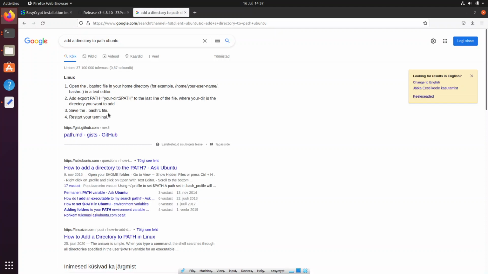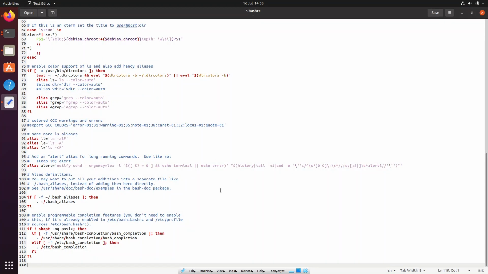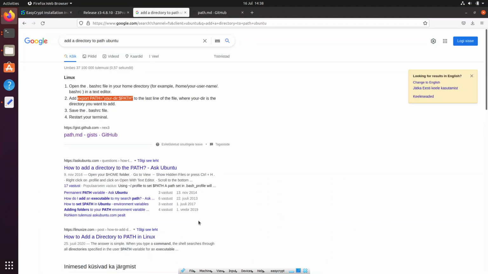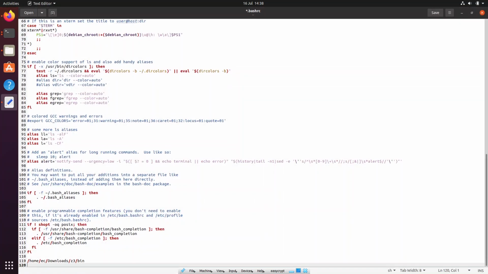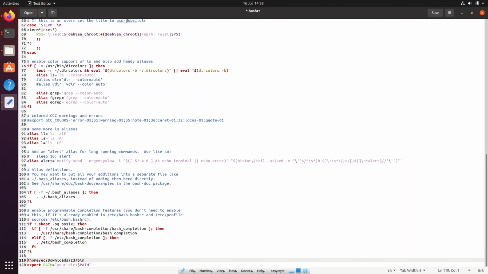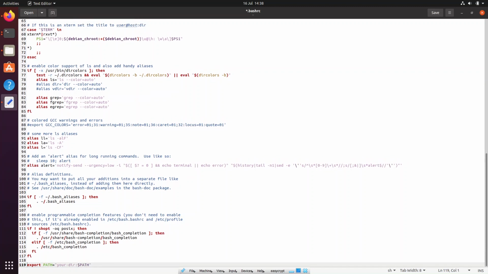Directory to path in Ubuntu. Okay, so it says add export PATH, and this to the last line. So I'm going to paste my directory, copy this, and okay, I'm saving it and then exiting.